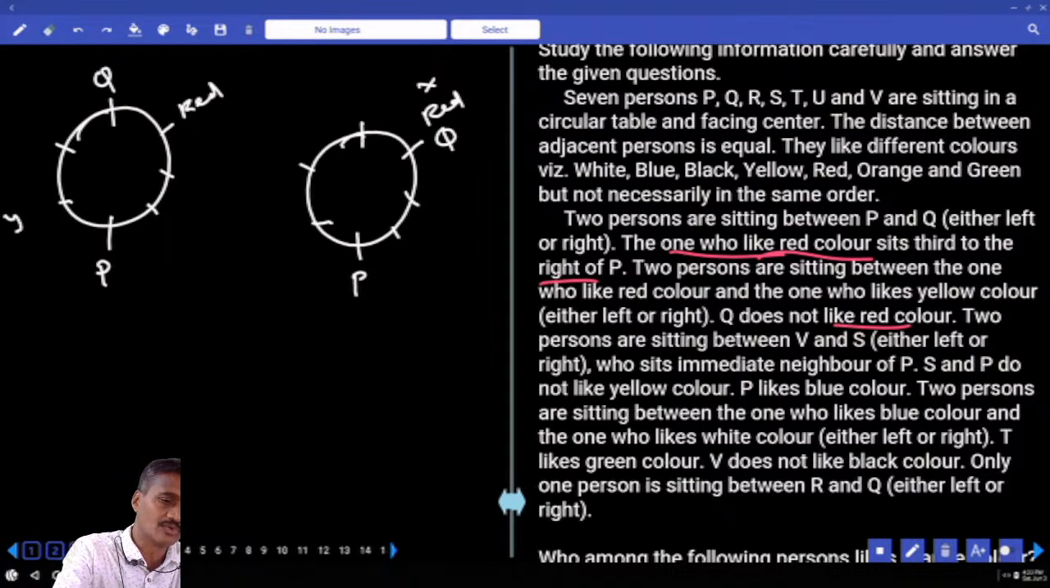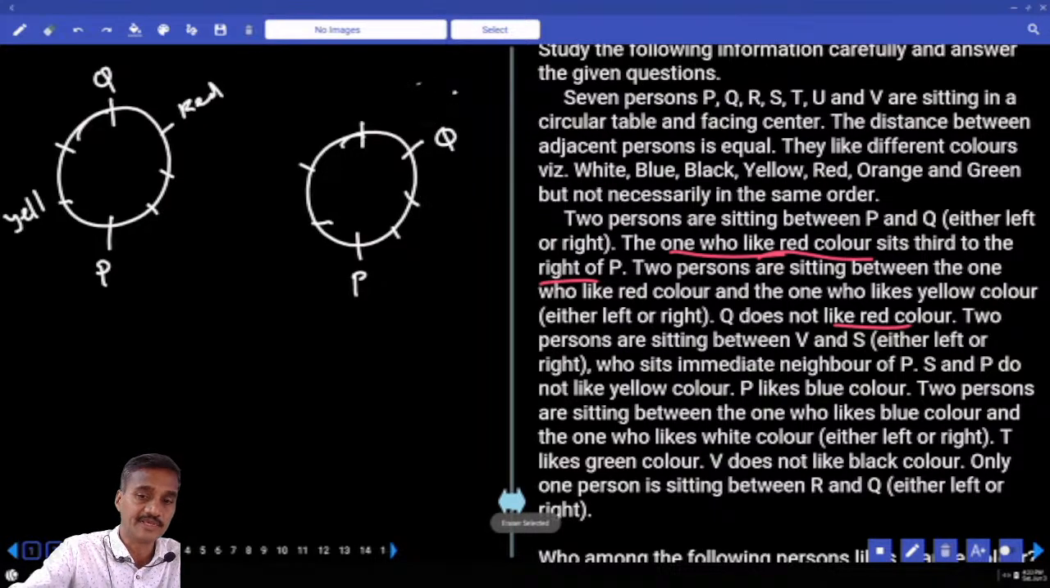The one who likes yellow can be here, that is one possibility. Or P himself likes red color. P himself likes yellow color. There is another possibility or not? And Q is here, and P is here, red is here.